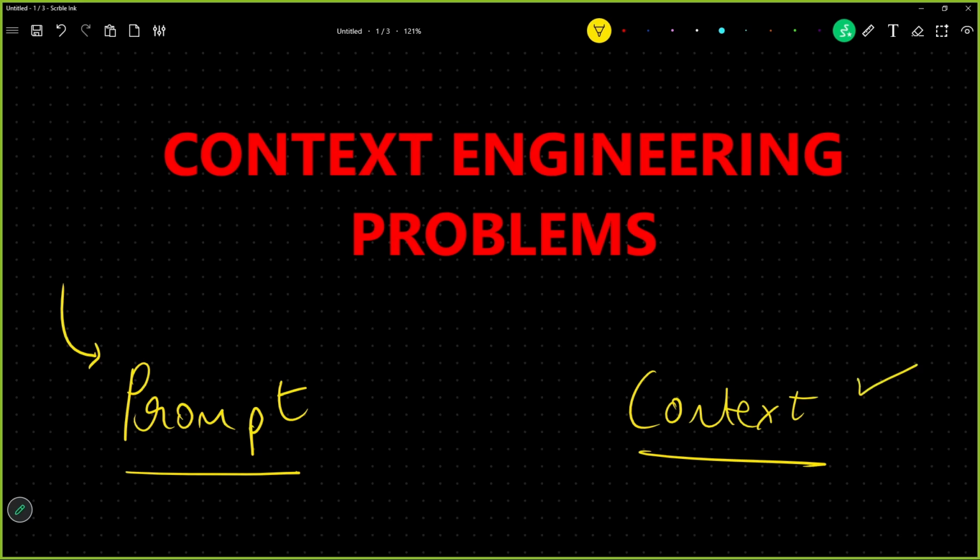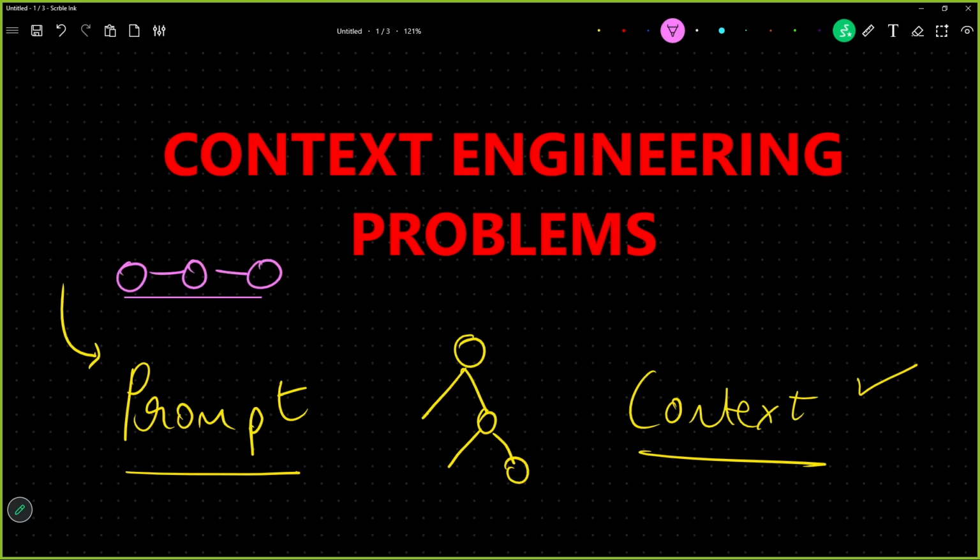Now, let us talk about context engineering. Context engineering is also very simple. With the advancement of technologies, we have been building agentic behaviors of your AI agents. Earlier, we used to build simple chained agents. Agents used to be chained and properly, deterministically programmed.